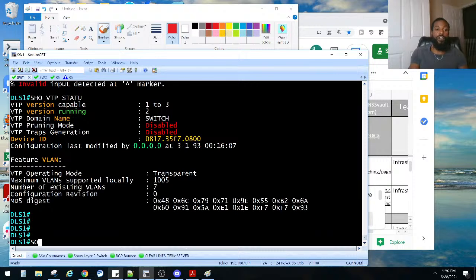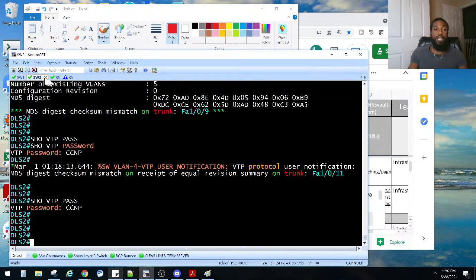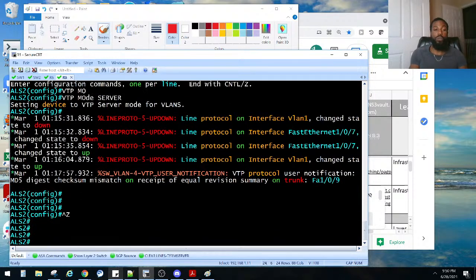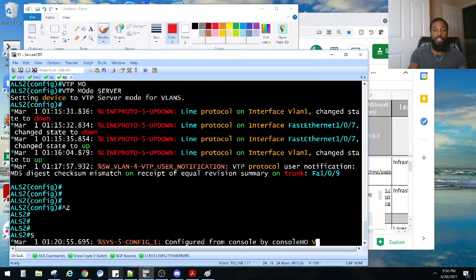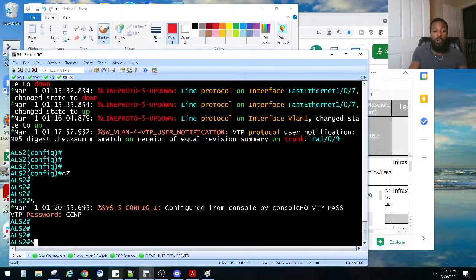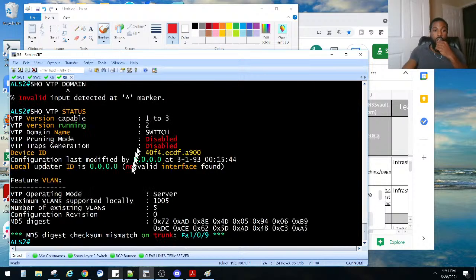Show VTP. I don't know why I keep doing that. Password is CCNP. We said that guy's password is CCNP. That guy's password is CCNP. And his password is also... What is his password? ALS2. Show VTP password is also CCNP. And in the domain... What's his domain? Show VTP domain. Oops. Just show VTP status for the domain. It's switch.